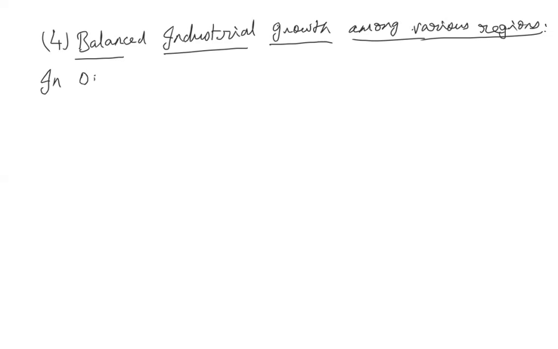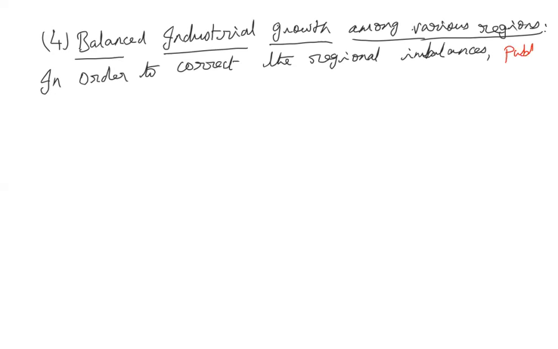So in order to correct the regional imbalances, what the government did is that the public sector units would be established in the backward areas.